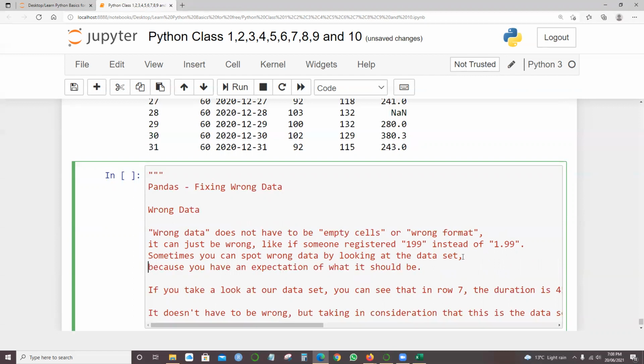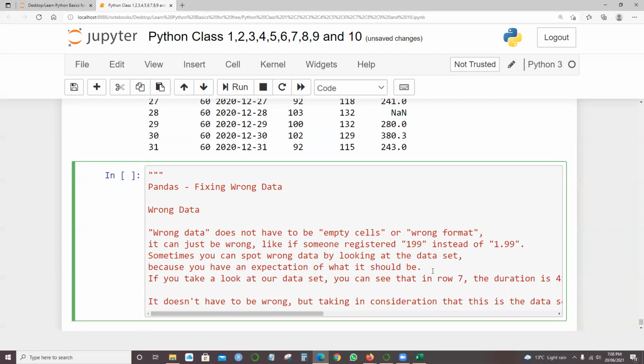Because you have an expectation of what it should look like. For example, the date of birth in date format. For a date you can simply judge that it should have the month, the day, and the year, like MMDDYY. Those are the primary prerequisites by which we identify whether it is in a proper format or not.